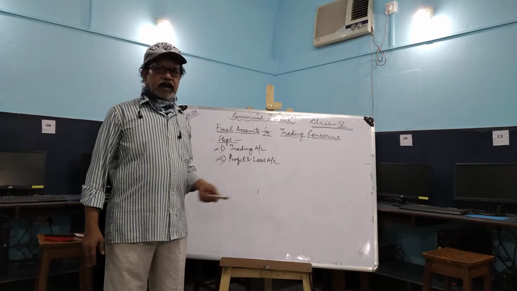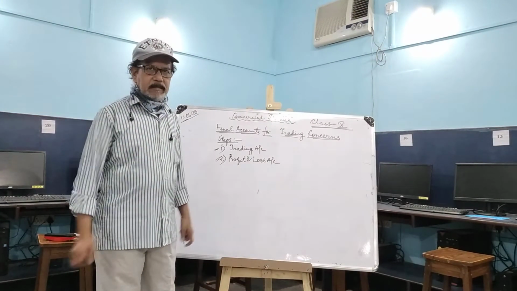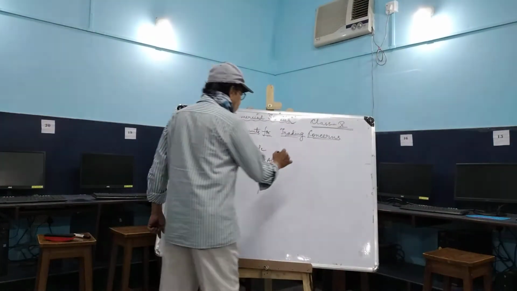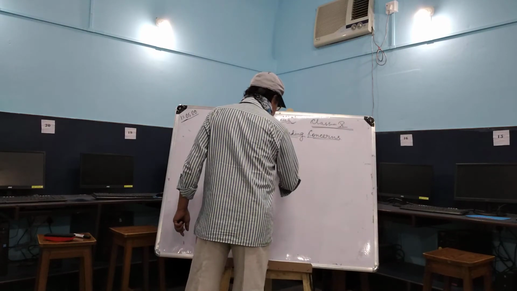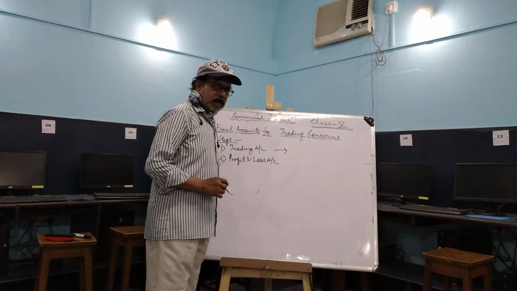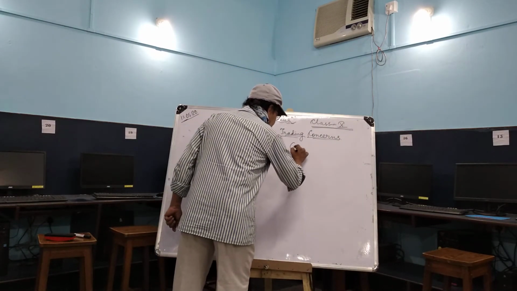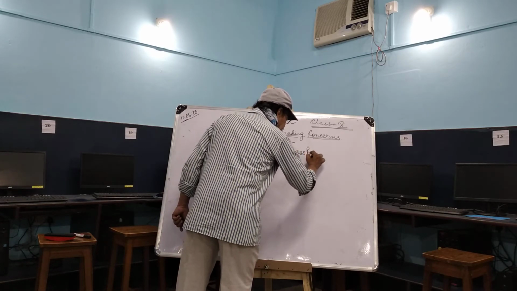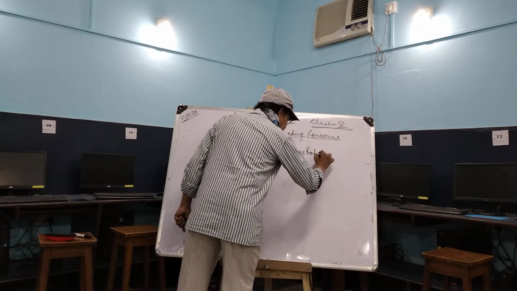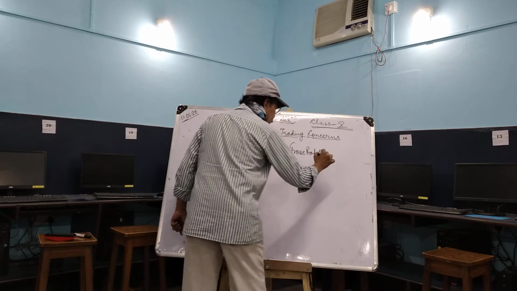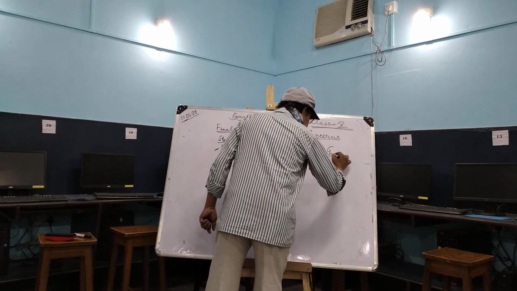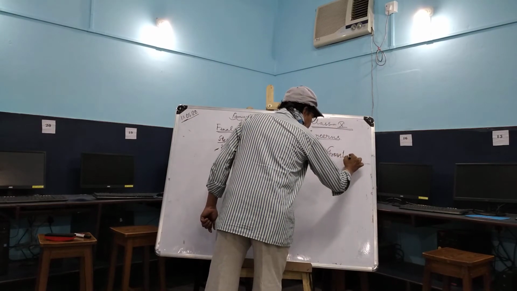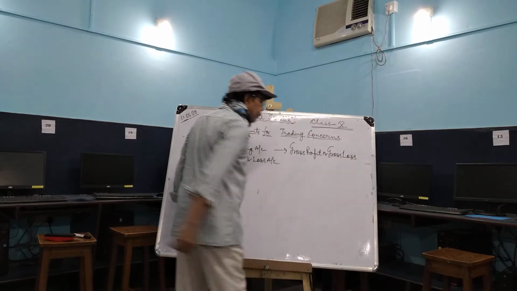What will these accounts give us? The trading account will give us the amount of gross profit or gross loss.